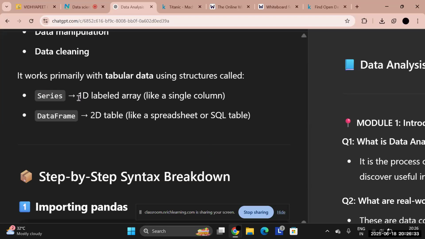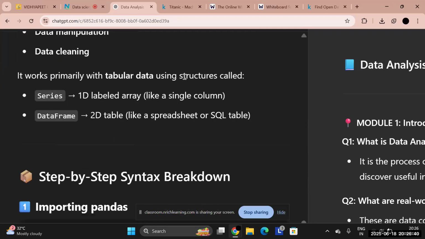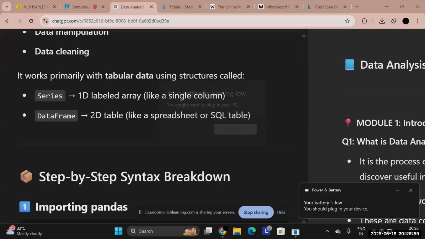Okay, so right now, apart from our syllabus, we are focusing on how pandas actually works. In pandas there are different structures, and always understand that it uses tabular data only. It stores data in the form of tables. It could be a series, which is a one-dimensional array. Now you know what an array is; I've already taught you about arrays in Python.